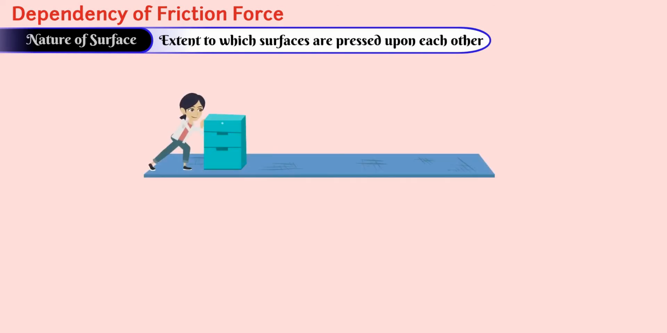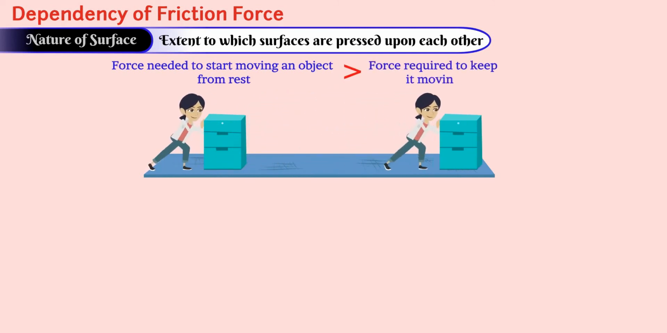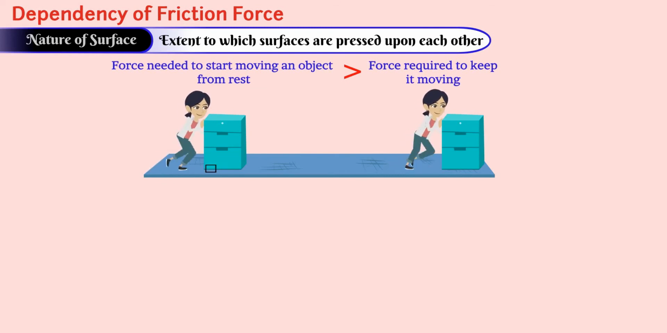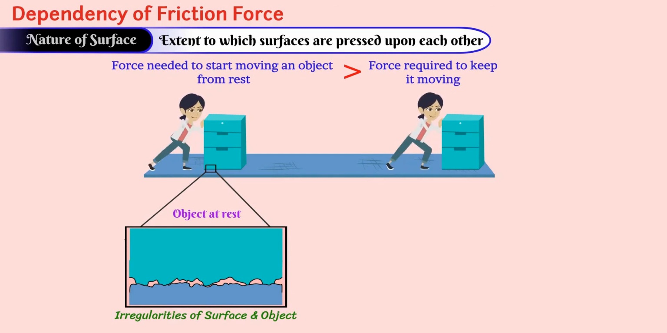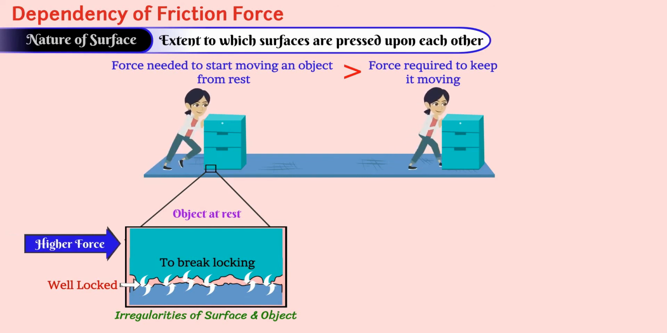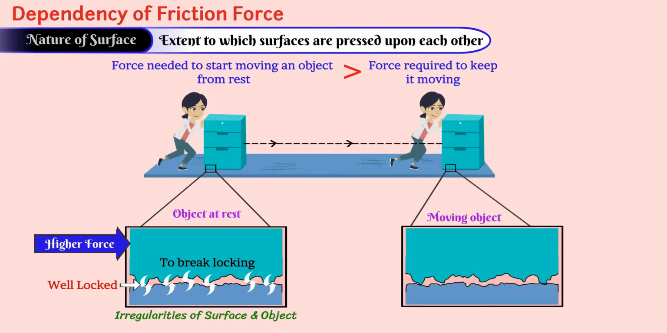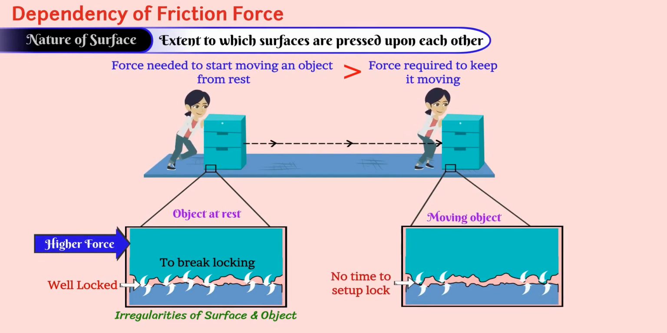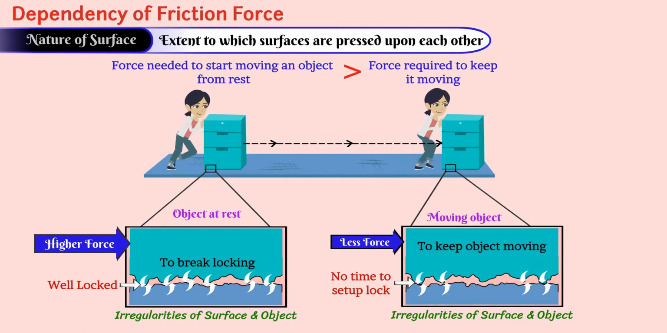You might have noticed that the force needed to start moving an object from rest is greater than the force required to keep it moving. It is because at rest, the irregularities between surfaces are well locked, and to break such locking, higher force is needed. However, once the body starts moving, it does not get enough time to set up a lock between irregularities. And therefore, less force is needed to keep the object moving.